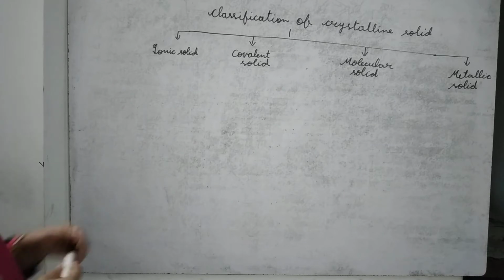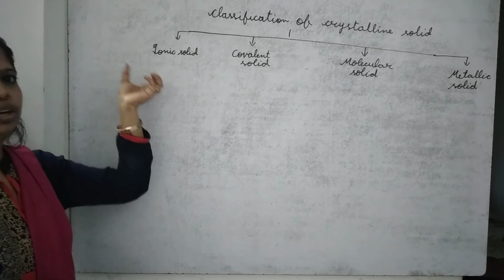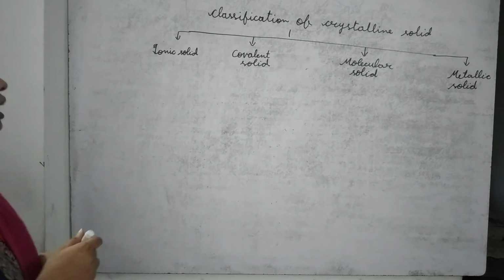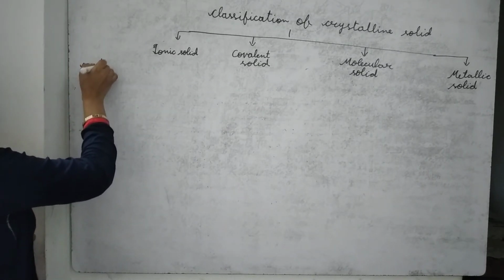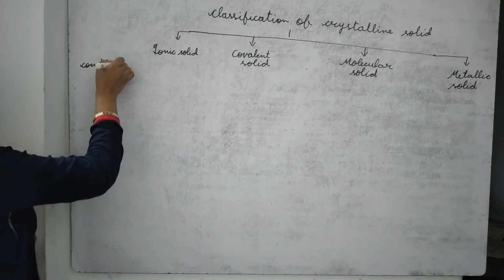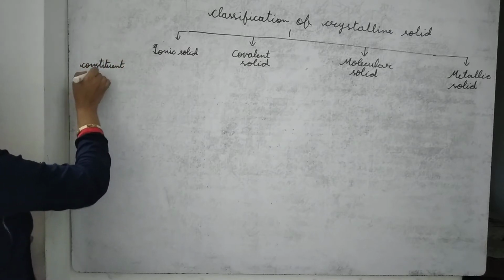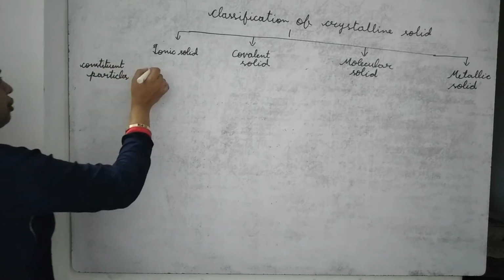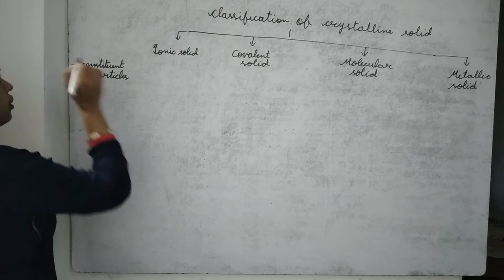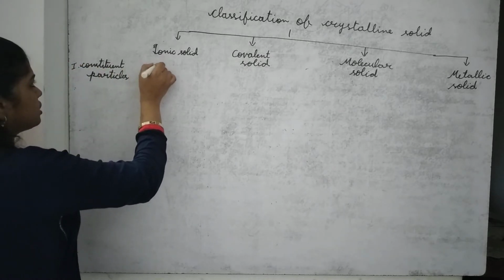Ionic solid, as everybody knows, constituent particles in ionic solid is what we'll study comparatively, then it will be easier to understand also. So constituent particles of ionic solid are what?